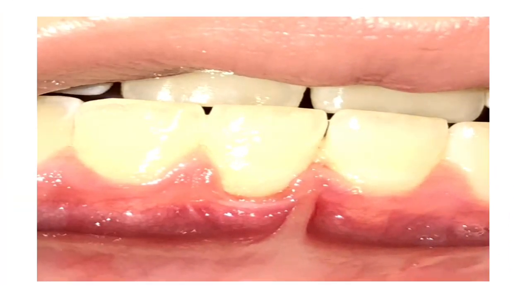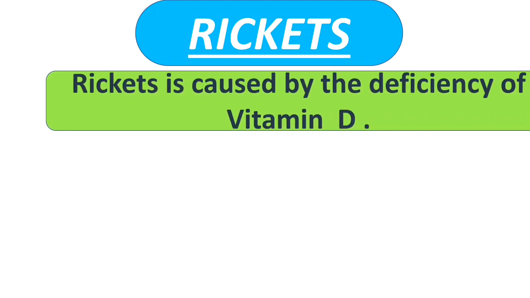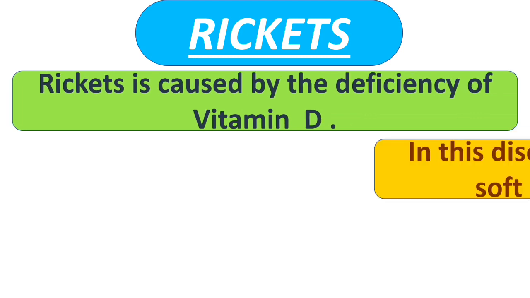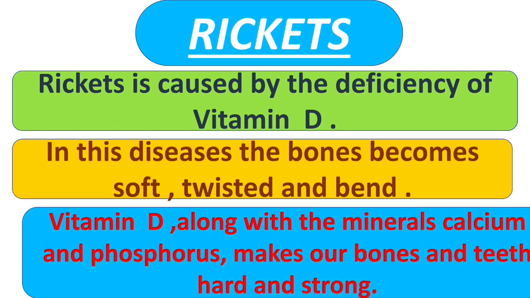Now see in the picture. These swollen gums, can you see? Okay, and if any person has swollen gums, it means he is suffering from, yes, scurvy. Next is rickets. Rickets is caused by the deficiency of vitamin D. In this disease, the bones become soft, twisted and bent. Vitamin D along with the minerals calcium and phosphorus makes our bones and teeth hard and strong.